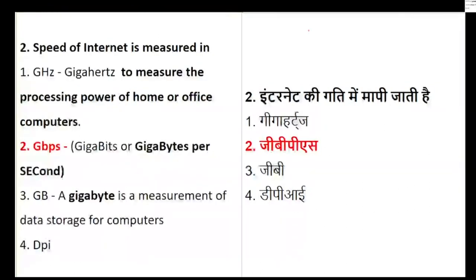When we talk about the speed of internet, it is basically measured in gigabytes. Gayatri is right, Nishikumar is also right, and Maiti is also right. The first option, gigahertz, is used to measure the power of home or office computers. So gigahertz is the power of a computer, while gigabytes is the speed of internet. GB is just gigabyte. Byte is the measurement of data, and DPI is used for printers. I'm not specifically telling the full form because I added this question today.